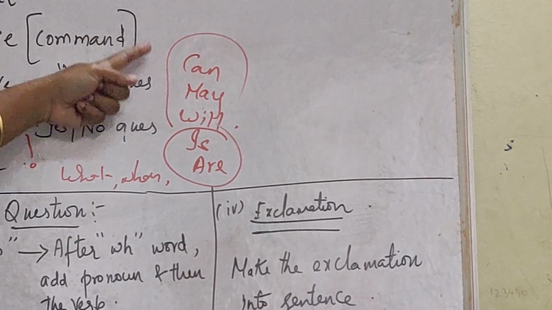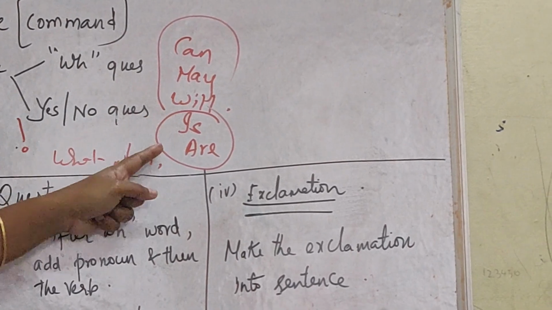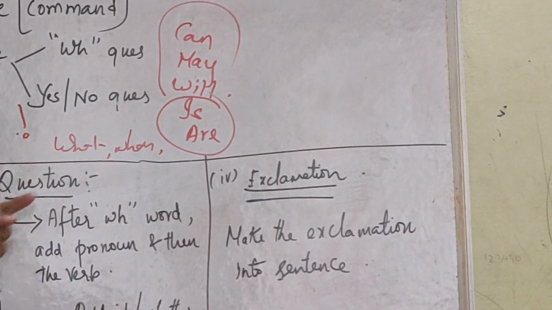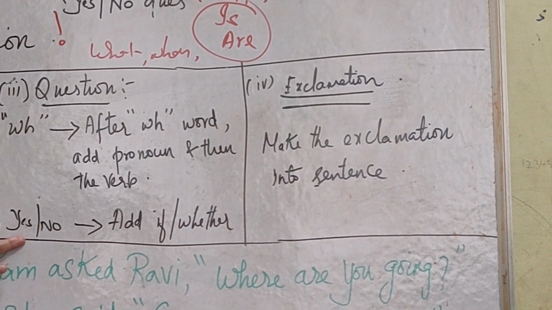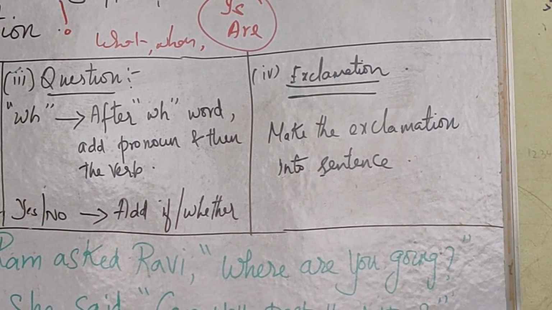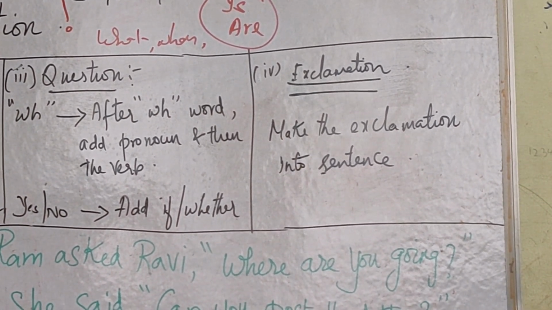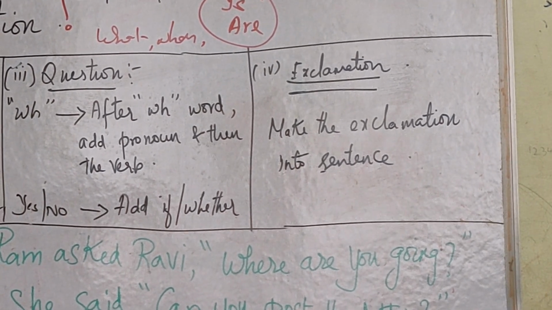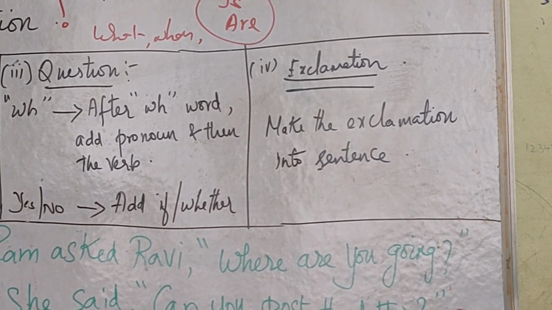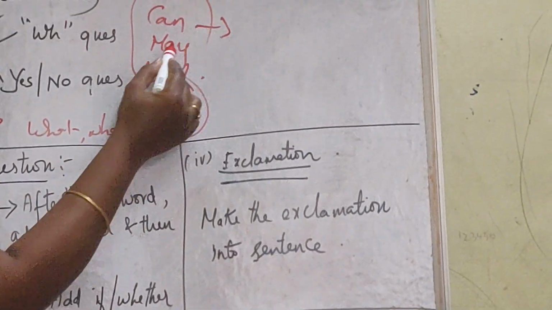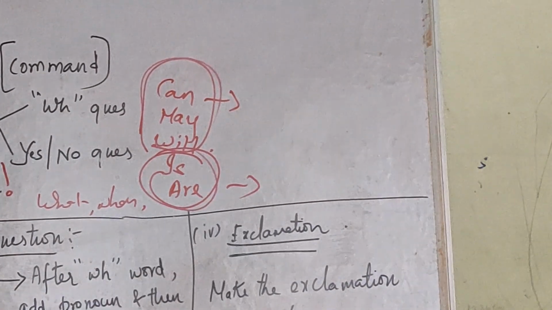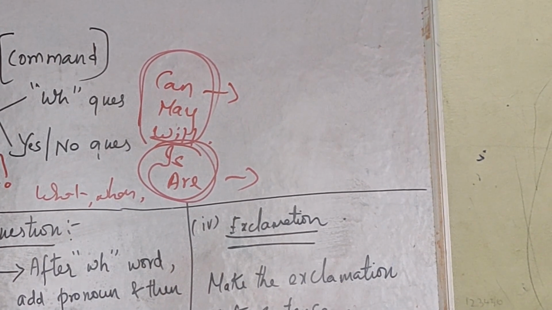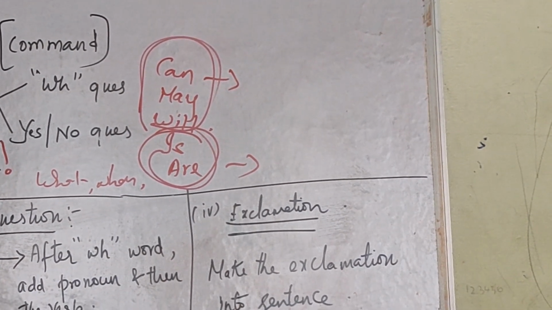It starts with the auxiliary verbs. Understood? So two different types of question: one is WH, the other is yes or no type. Have you completed your work? You may say yes or no. So if the question is framed with auxiliary or helping verbs, it is called a yes or no type question.